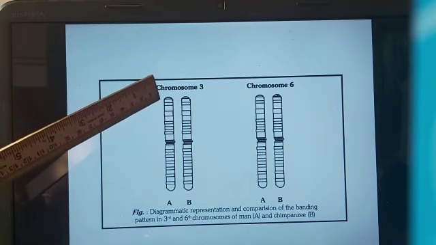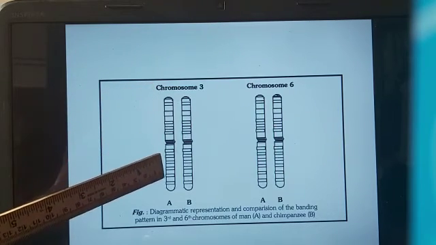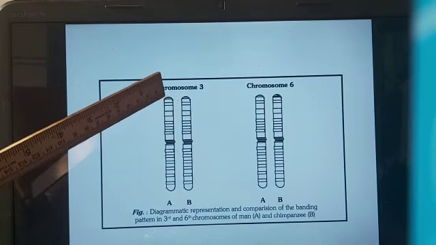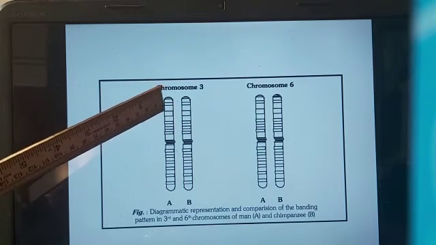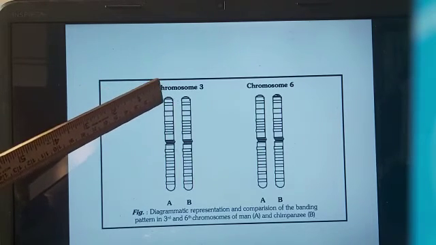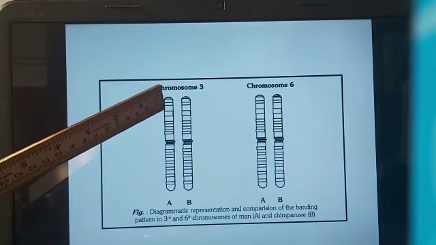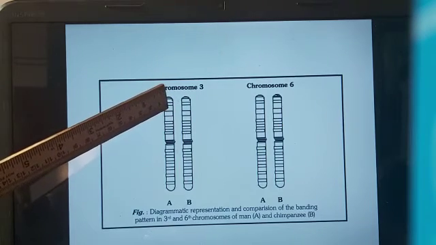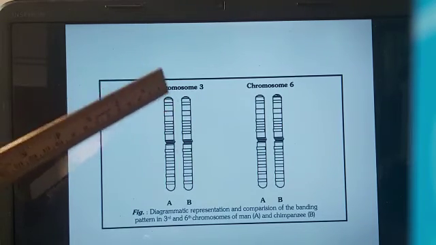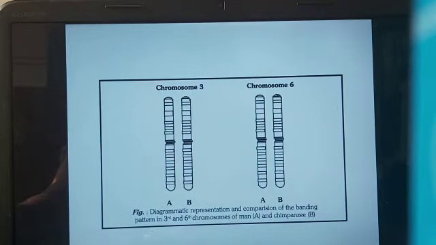So when you see the banding pattern that is present in the chromosome, you will see that the banding pattern is pretty much similar between the organisms. There is a lot of similarity between the organisms. That's the reason why we say that human beings and chimpanzees are very closely related species. So the study of the banding pattern also gives us a lot of information about the taxonomic position of an organism.